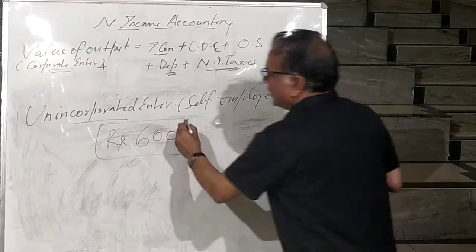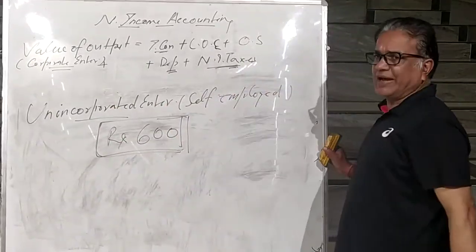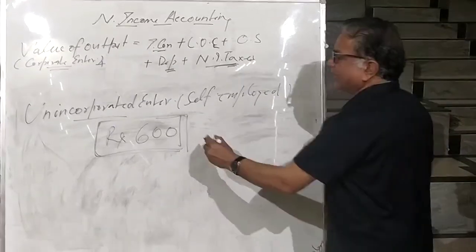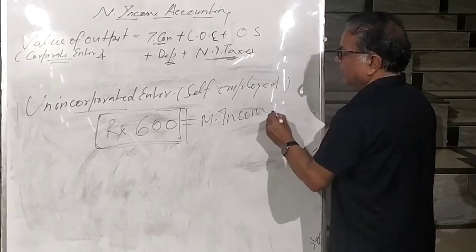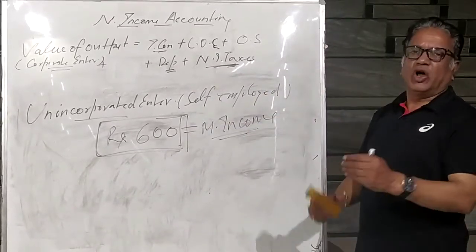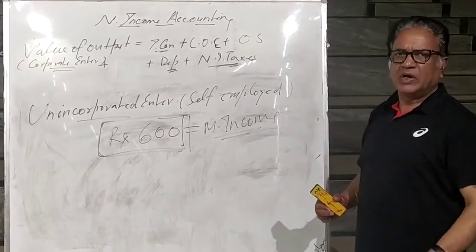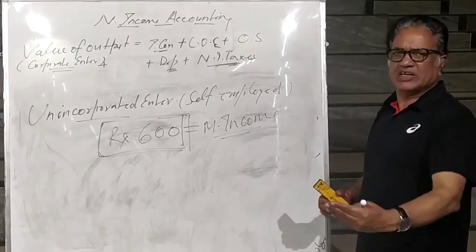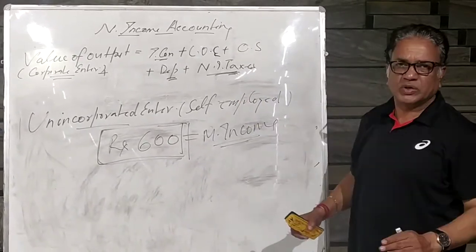Therefore, this income given by an unincorporated enterprise or self-employed person is called mixed income. Why do we call it mixed income? Because we cannot separate where is the profit, where is the wage, where is the interest, where is the rent. Because he is not maintaining any account.